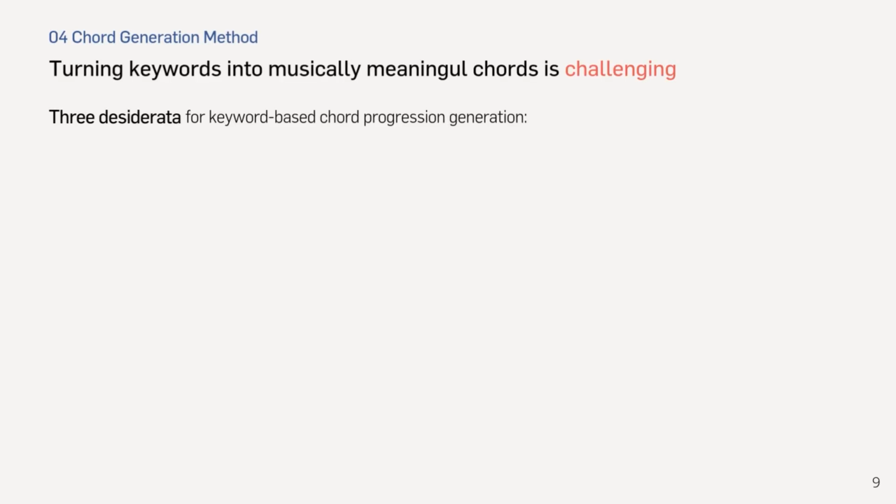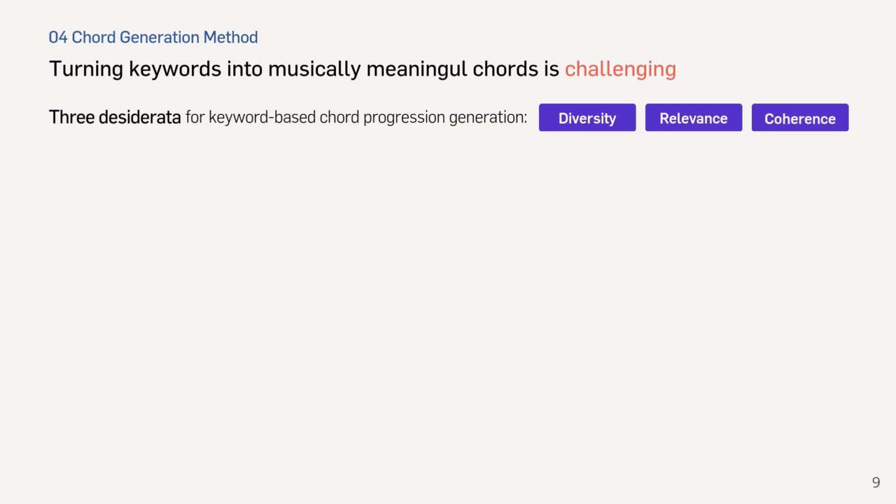While implementing the keyword generation and chord transcription pipelines was relatively straightforward by using LM prompting and a proven chord transcription API, we discovered that turning keywords into musically meaningful chords was challenging. Specifically, we considered three desiderata for keyword-based chord generation. First is diversity, ensuring that users receive a wide range of options. Second is relevance, ensuring the generated chord progressions align with user-provided keywords. Last one is coherence, which ensures that the chord progressions are musically coherent, in other words, follow the real music data distribution.